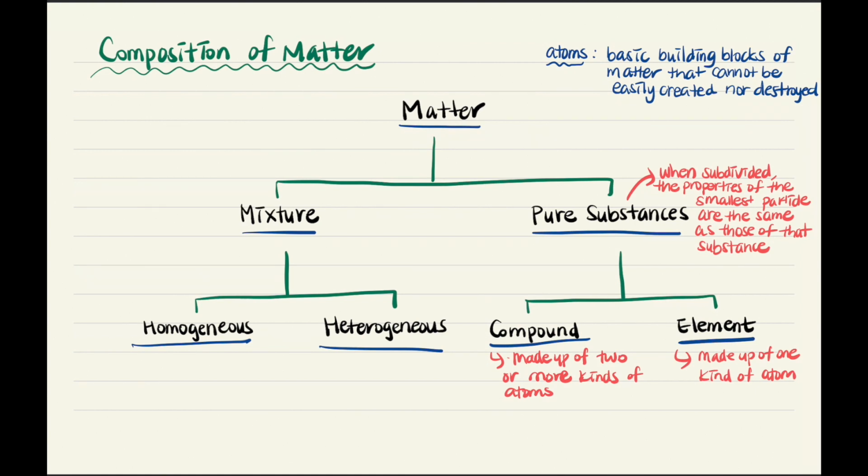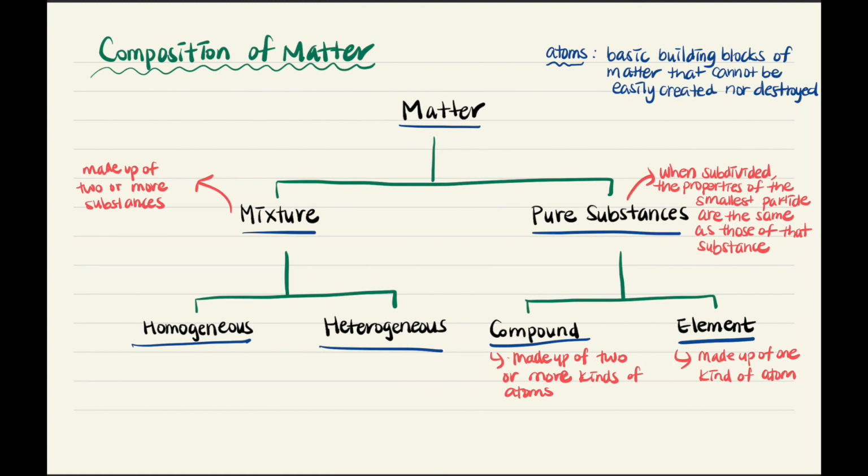However, please remember that the properties of the compound are distinct and different from the properties of the individual elements that are combined in its makeup. Now, let's talk about mixtures, another category of matter. So mixtures are actually made up of two or more substances. Also, they can vary in their compositions.